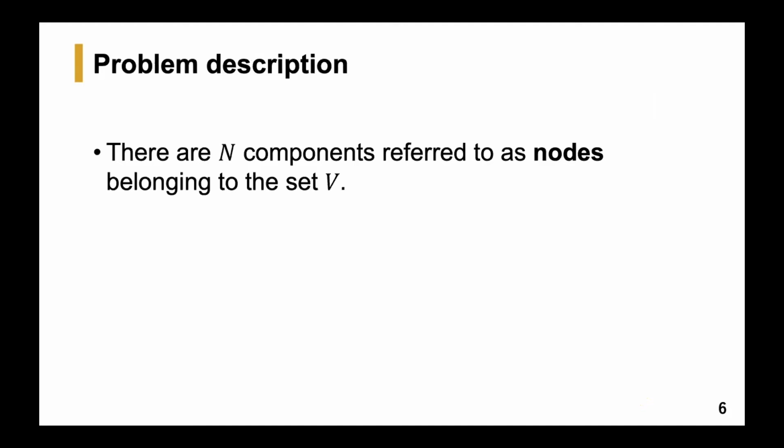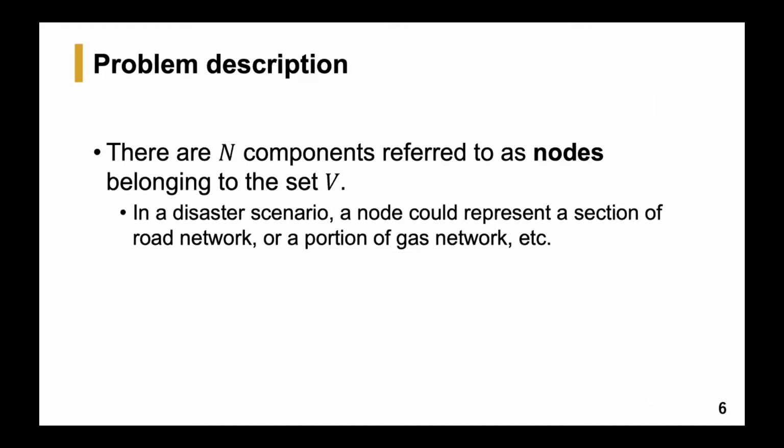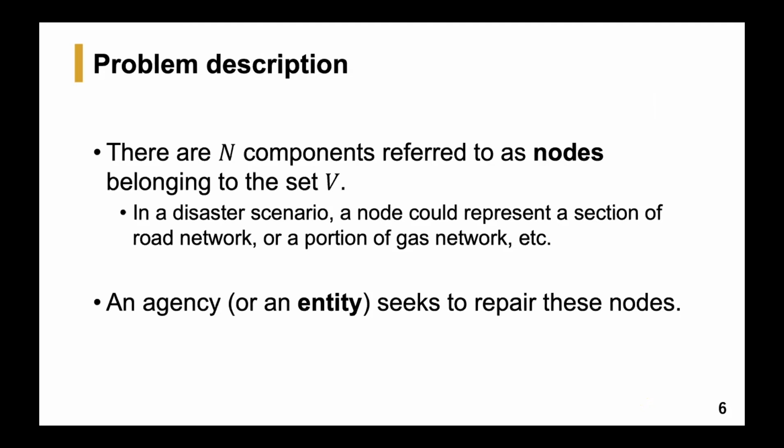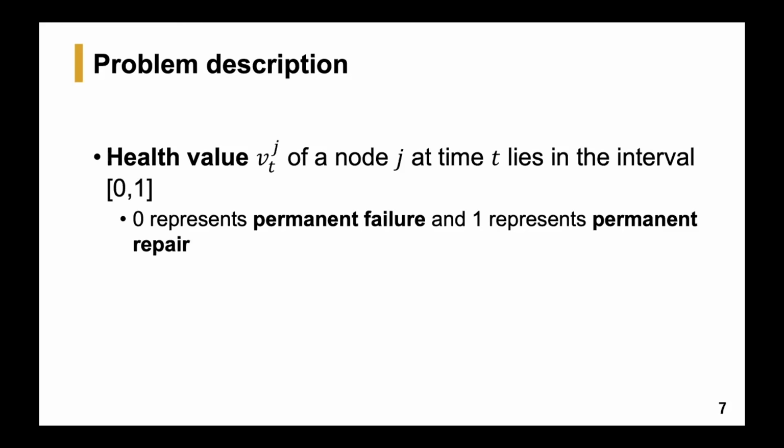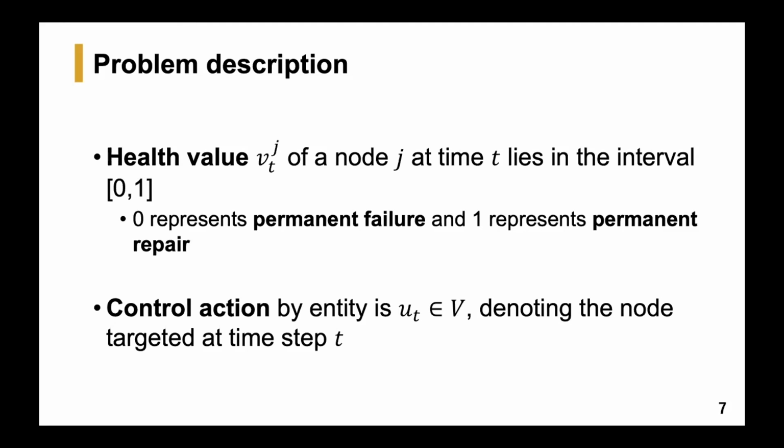So now I'll formally describe this problem. There are n components that are referred to as nodes belonging to the set V. In a disaster scenario, a node could represent a section of a road network or a portion of a gas network, etc. There is an agency or an entity that seeks to repair these nodes. The health value of a node j at time step t is denoted by v_j(t), and it lies in the interval 0 to 1. This interval could have been any bounded interval, but without loss of generality, we take it to be 0 to 1, where 0 represents the permanent failure state and 1 represents the permanent repair state. The control action taken by the entity at time step t is denoted by u(t), and it represents the node that is targeted by the entity at this time step.